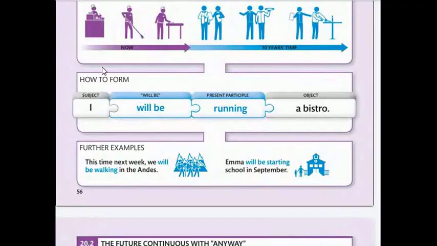How to form: subject, will be, present participle, object. I will be running a bistro. Examples. This time next week we will be working in the Andes. Emma will be starting school in September.